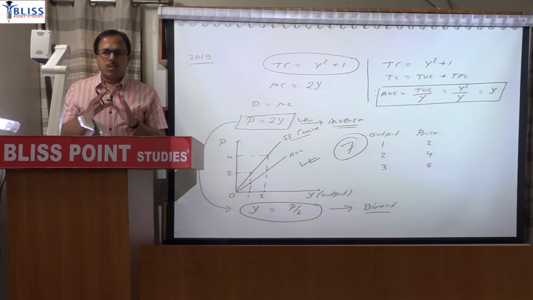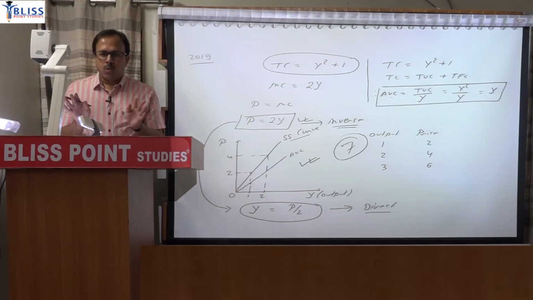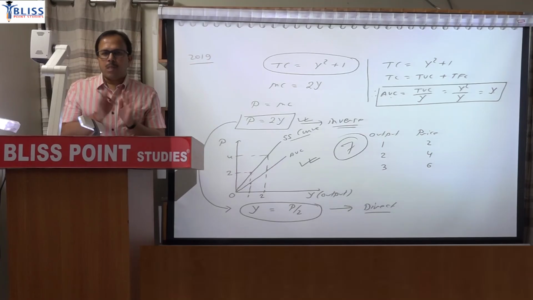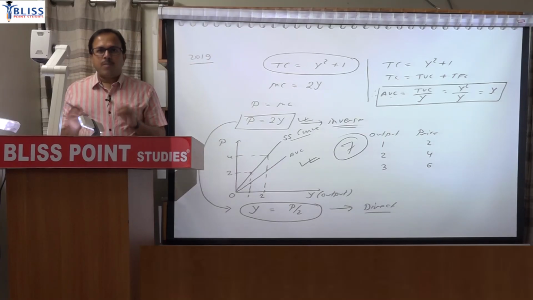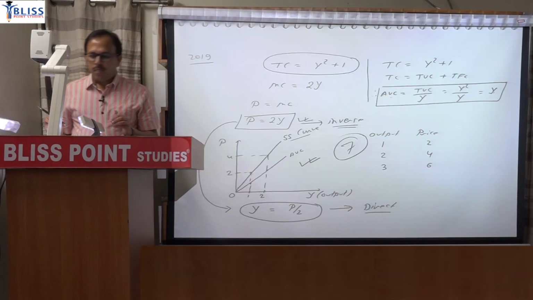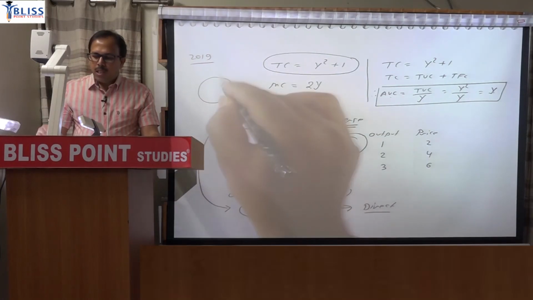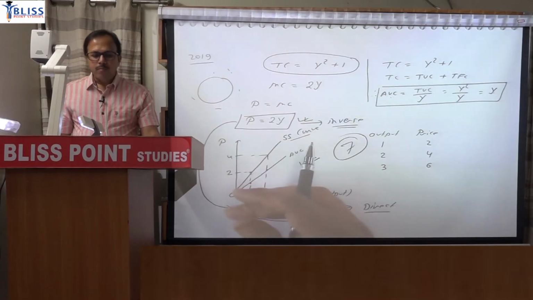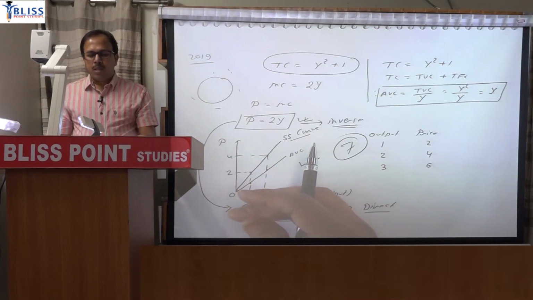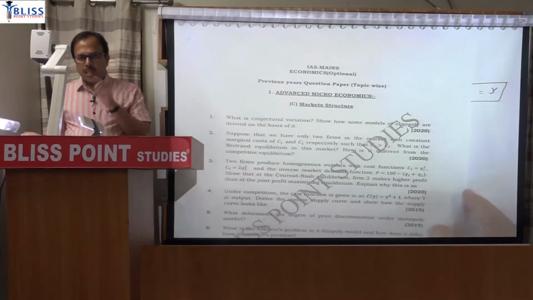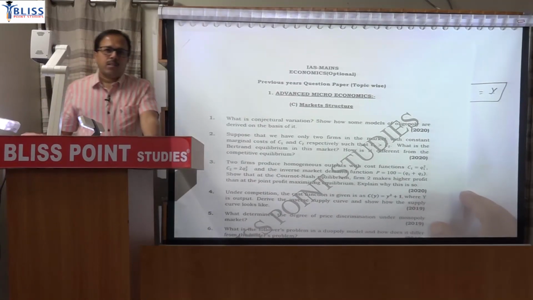Remember, what I am choosing to explain in the class is basically based upon what has been asked. In the syllabus nowhere is it written that you have to explain perfect competition. In market it says monopolistic, oligopoly, duopoly. But since a question has been asked from perfect competition, I am explaining that. Some questions not asked from perfect competition but relevant, I will take into account also. So the syllabus part will be explained and the extra part will also be explained, as per the priority. I have started with market structure because market structure has greater weightage in micro.